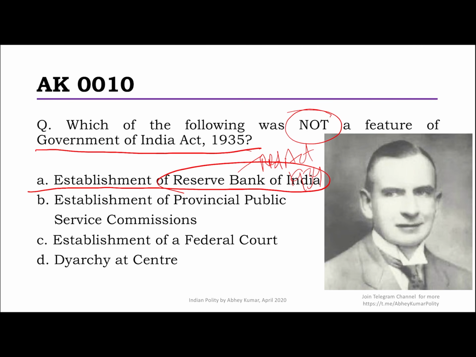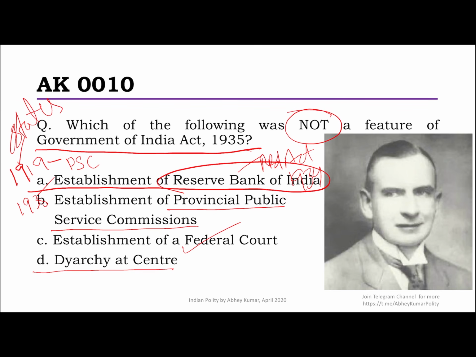See, I'll quickly take you through the two important Government of India Acts, that is 1919 and 1935. Now, in the 1919 Act, there was one Public Service Commission created at the federal level. In the 1935 Act, it also provided for provincial PSCs. So they both have a role to play, but the role is very different. The federal court was definitely created by the 1935 Act, and I think this is more from history. You would know that diarchy was introduced in the states in 1919, whereas it was removed from the states and introduced in the center in the 1935 Act.